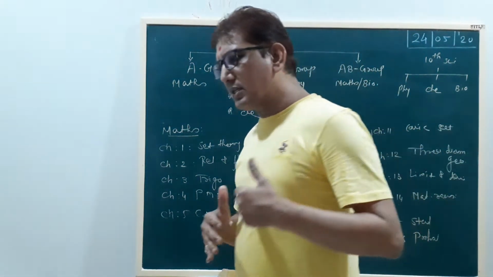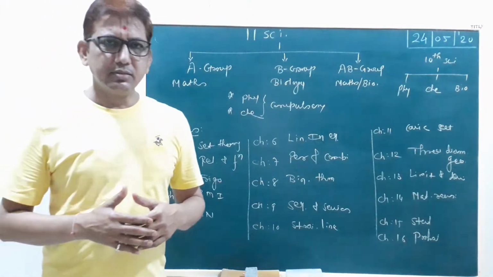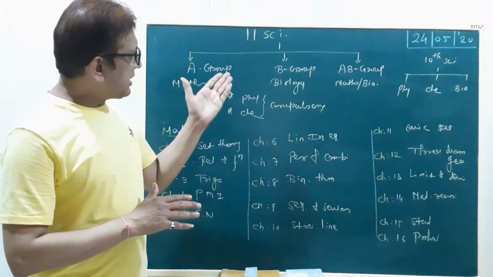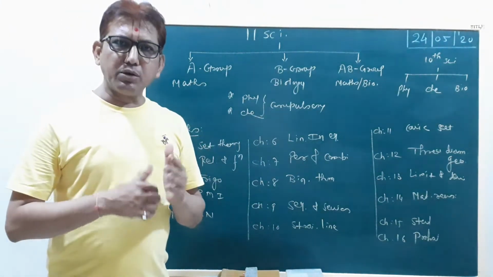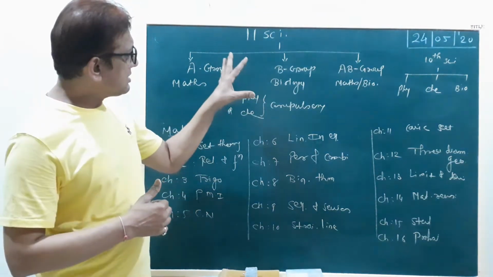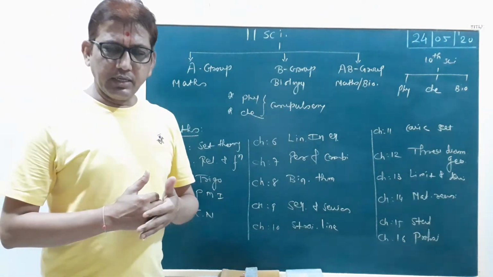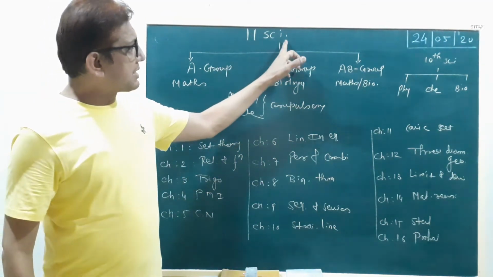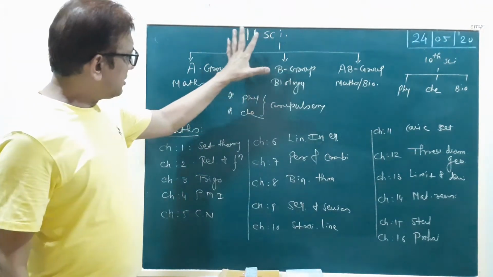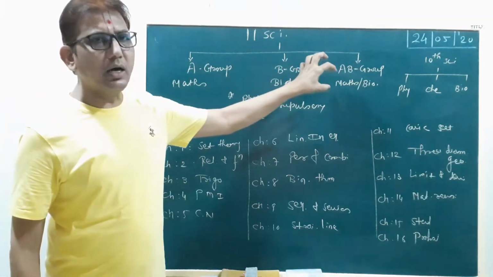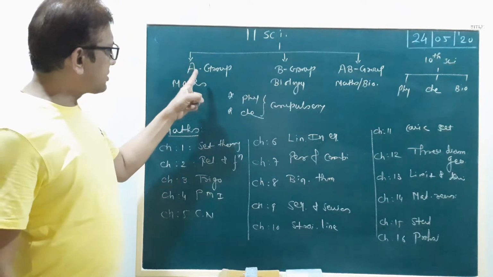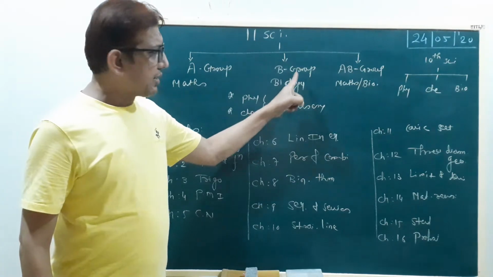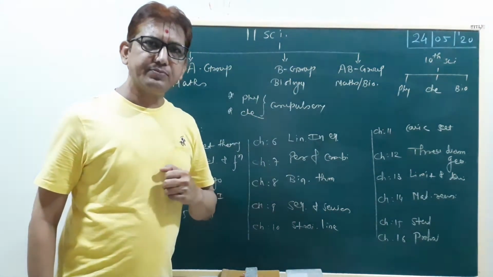Now you come into the 11th science, Gujarat board. First we give some primary information in science. Clear? Okay. You enter the 11th science. Here a total of 3 groups are available: first A group, second B group, and third AB group.